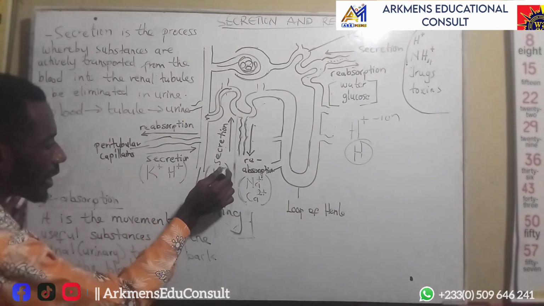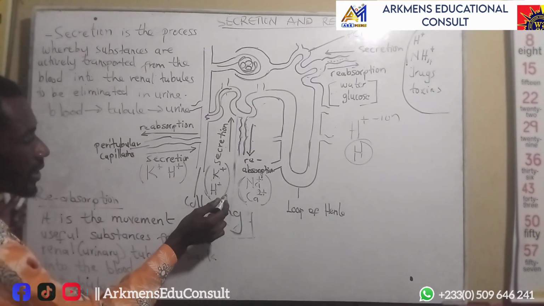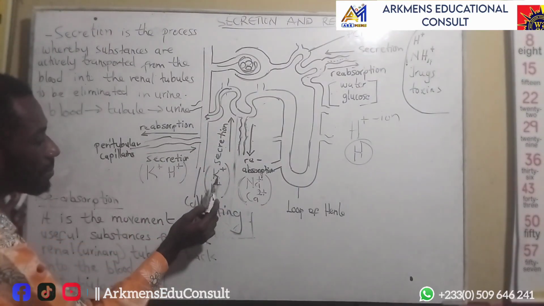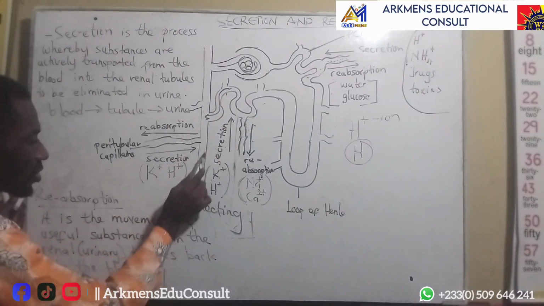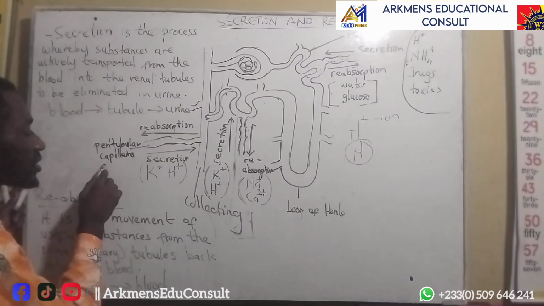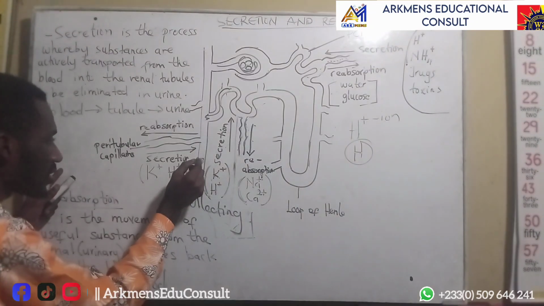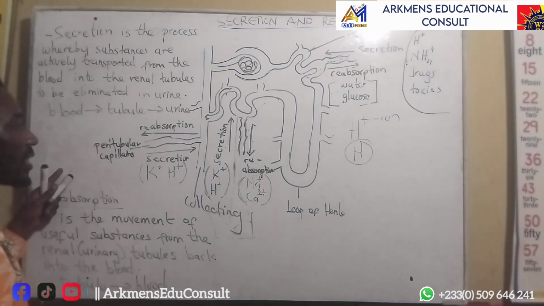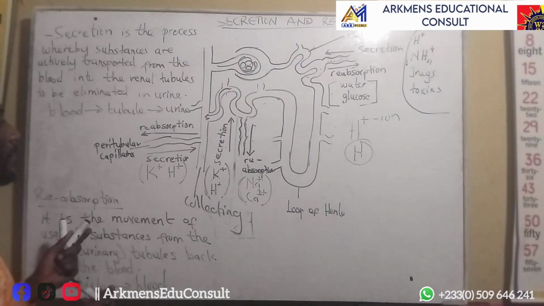So the potassium ions and hydrogen ions that were stubborn, that were not able to be secreted from the blood into the distal convoluted tubule, when they get into the collecting duct, this excess of potassium ions and hydrogen ions will be secreted from the blood again into the collecting duct, to be part of the urine so that they will be removed from the body.